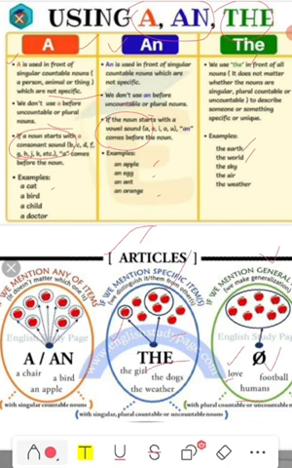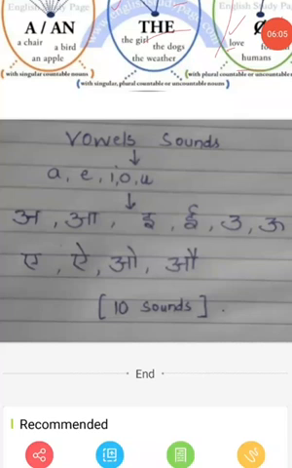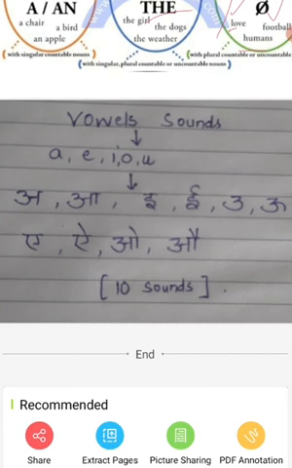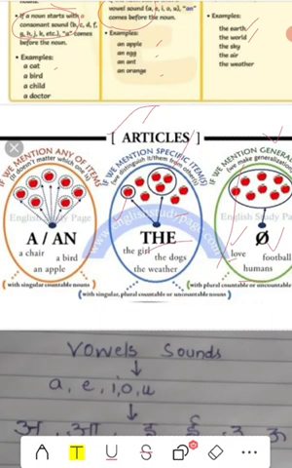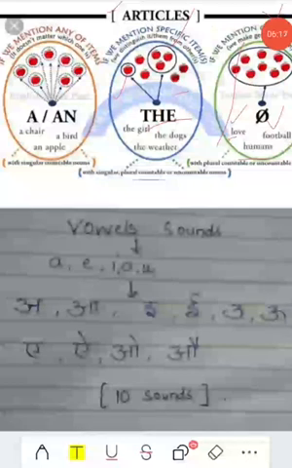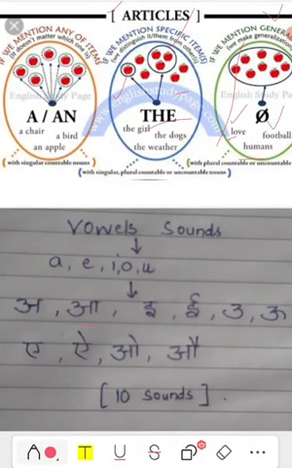Next, over here you can check the vowel sounds. There are 10 different sounds which are produced by these 5 vowels in English. So you have to check all the words which will be given to you. You have to first of all check the sound. For example, an elephant.